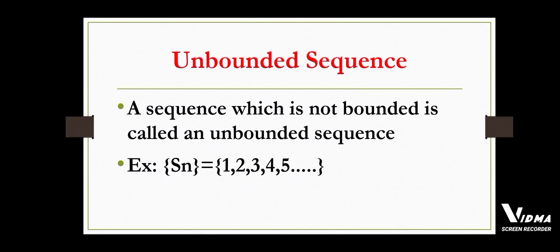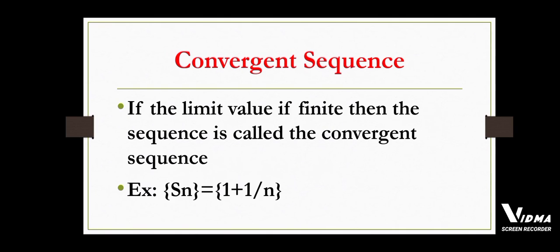Unbounded sequence. A sequence which is not bounded is called an unbounded sequence. For example, Sn is equal to 1, 2, 3, 4, 5 and so on. Here I have a lower limit but I don't have an upper limit. So this is called an unbounded sequence, which is having only one limit. We don't have both an upper limit and a lower limit here. So that is called an unbounded sequence.